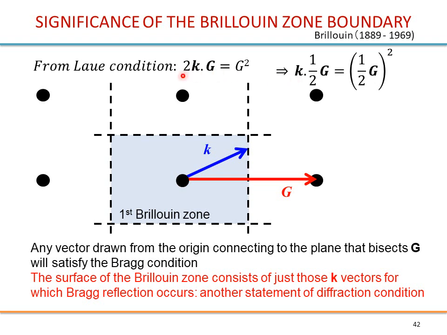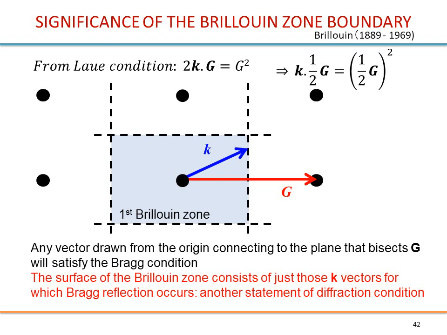Okay, so we can rewrite this like this. We just divide by 4, and we get this. So geometrically, let's look at what it means here. We have half of G. Let's say this is the origin. It is therefore this distance. This is half of G, and we have it squared here. So the dot product of k with this should also be half of G.